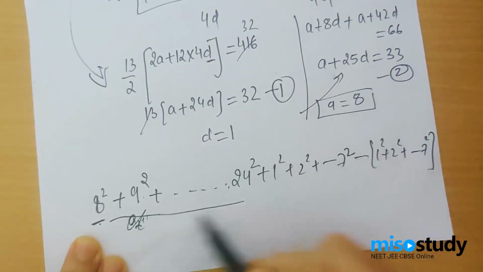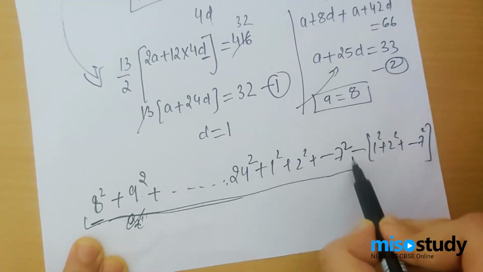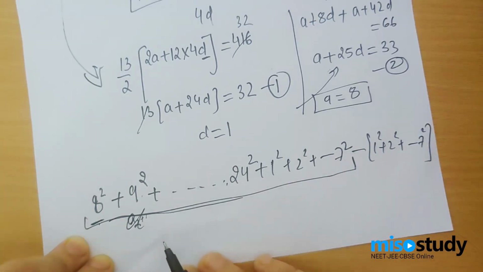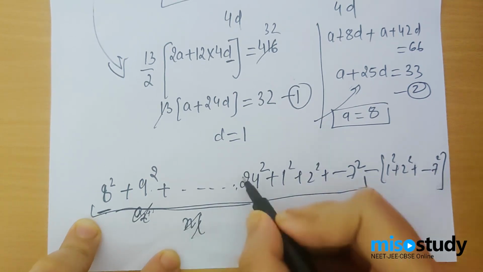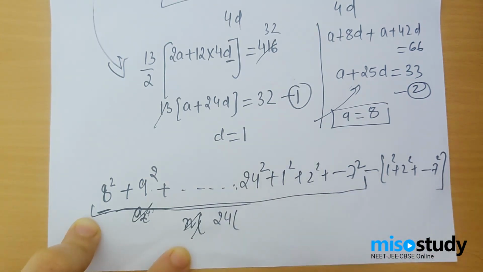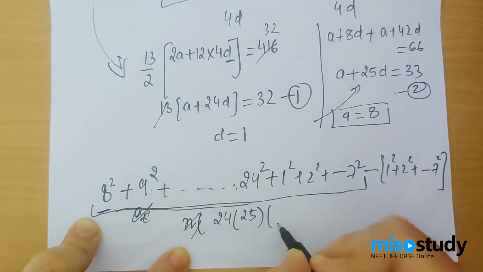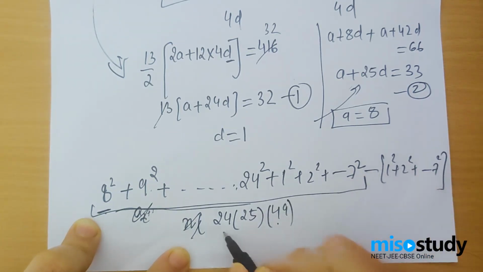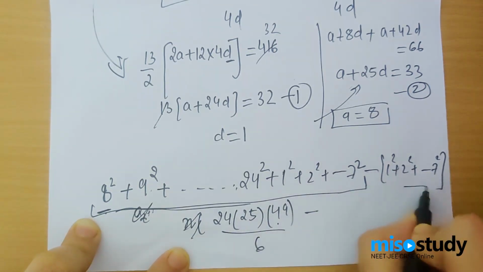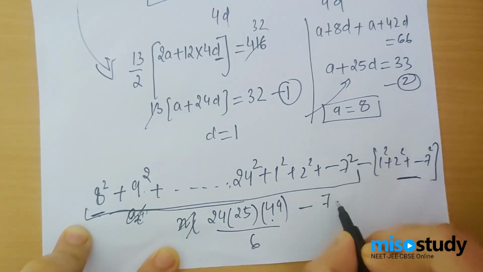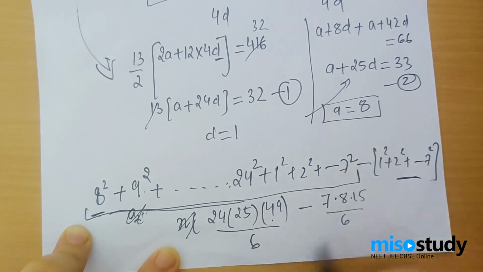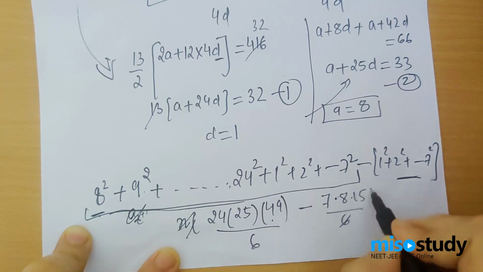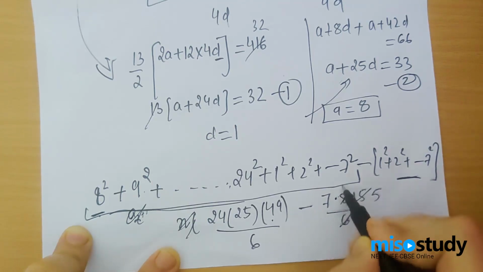Alright. Now this is the sum of the squares of numbers till 24. And I know the basic formula of n into n plus 1 into 2n plus 1 over 6, where n is 24. So 24 into 25 into 49 upon 6, minus again, n over here is 7: n, n plus 1, 2n plus 1, so 7 into 8 into 15 upon 6. Let's evaluate this. This would be 5 and this would be 4.